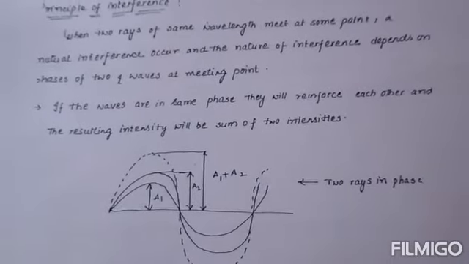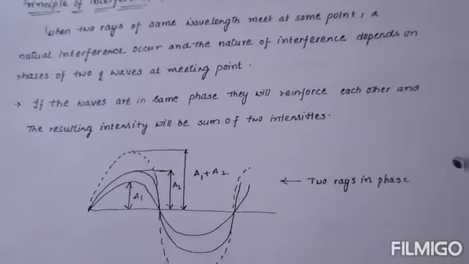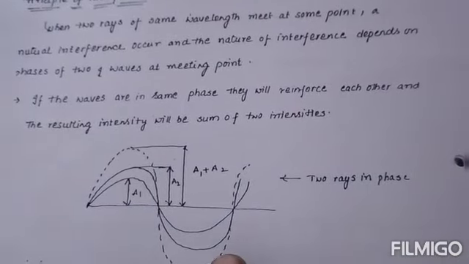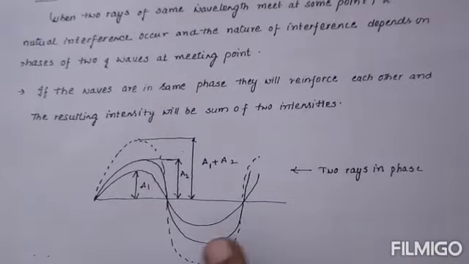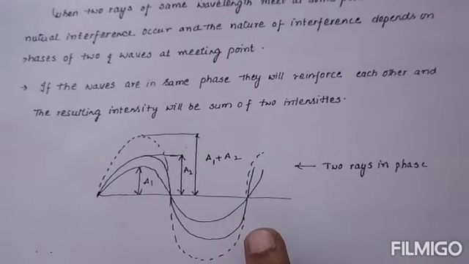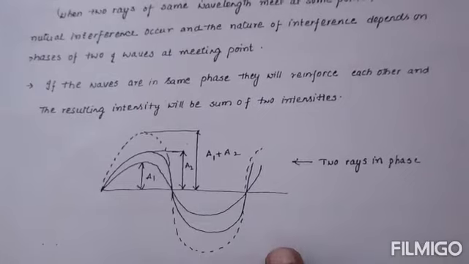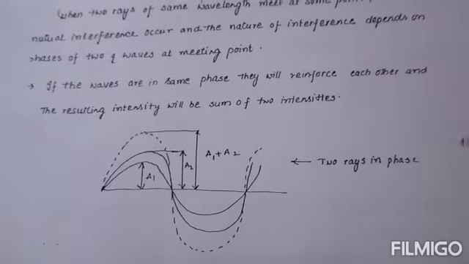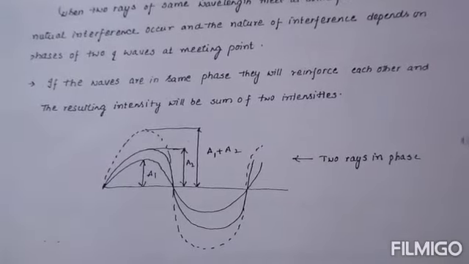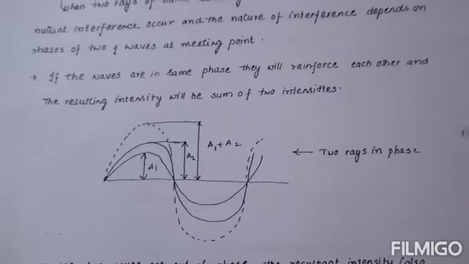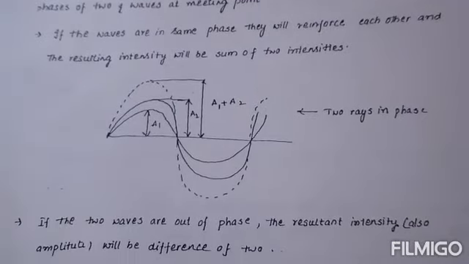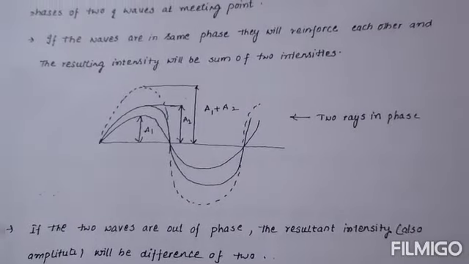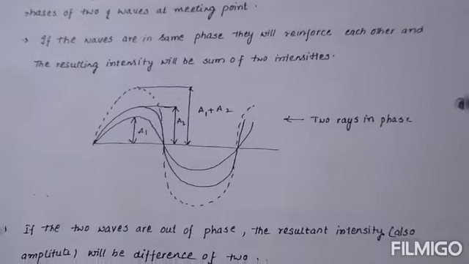sum of the two intensities. These are the interfering waves, and there are similar points like A1 and A1 plus A2. If we look at optical flats or optical measurements, with the help of a microscope we can observe the different shapes and the different waves in the same phase. If the two waves are out of phase, the resultant amplitude will be the difference of the two.